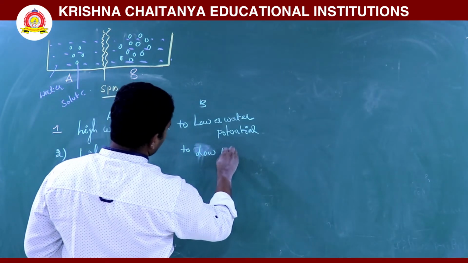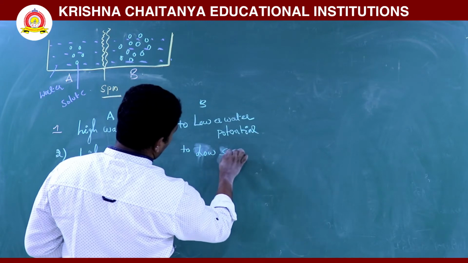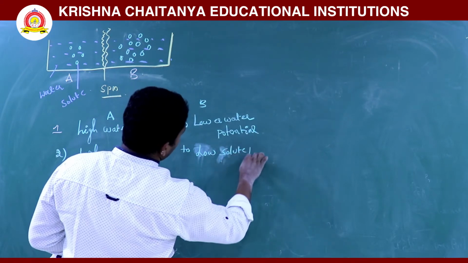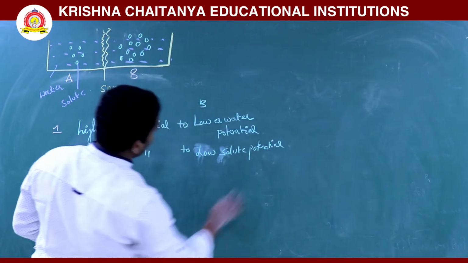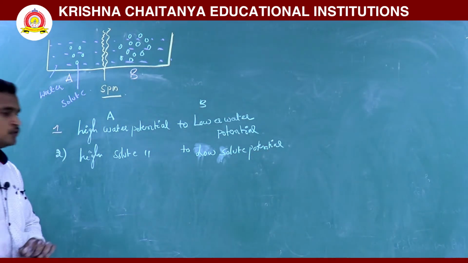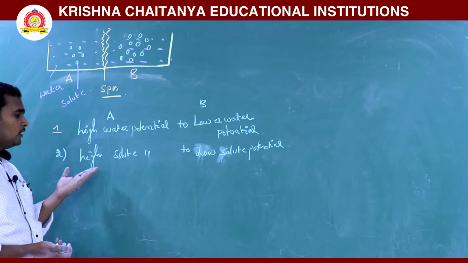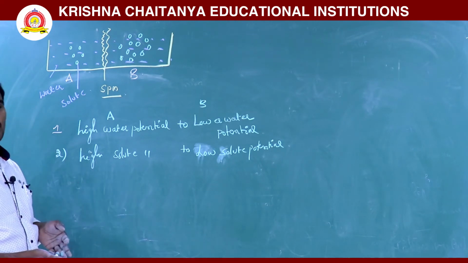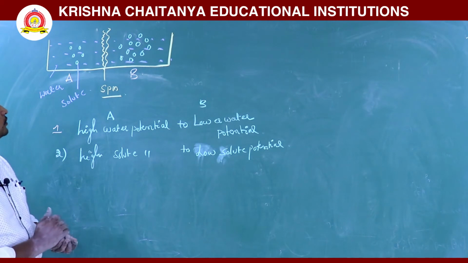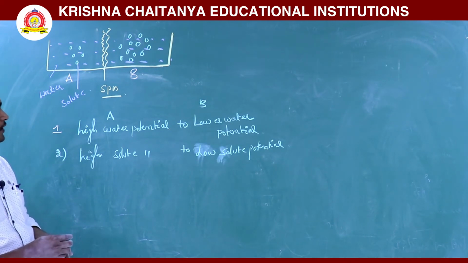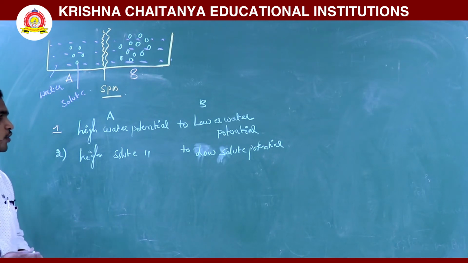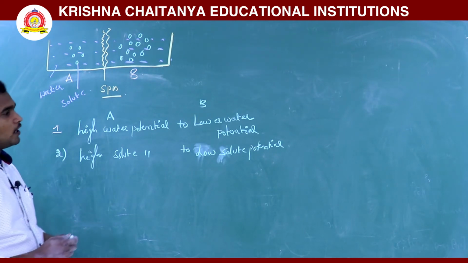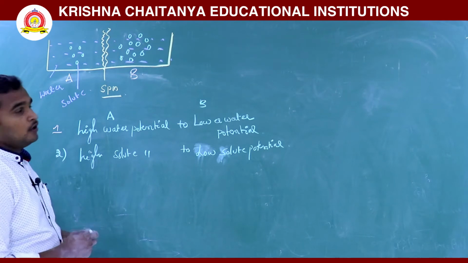So high solute or high chemical potential to low solute chemical potential, water is moving. High water potential to low water potential, high solute potential to low solute potential, water is moving.